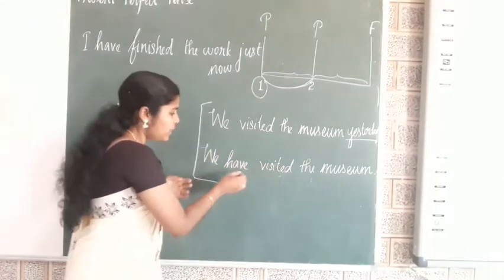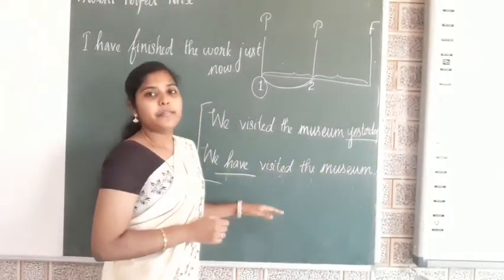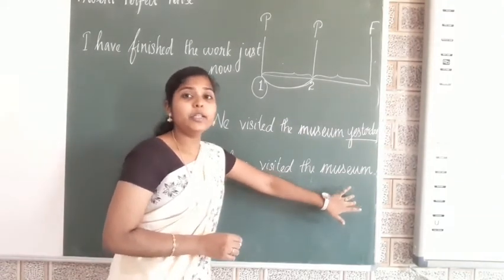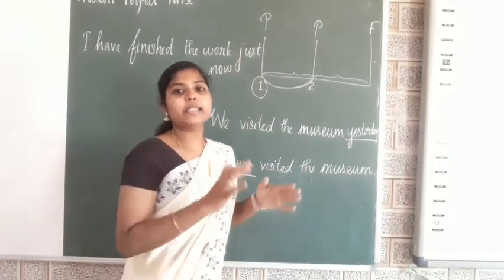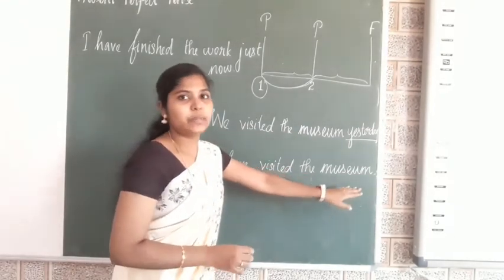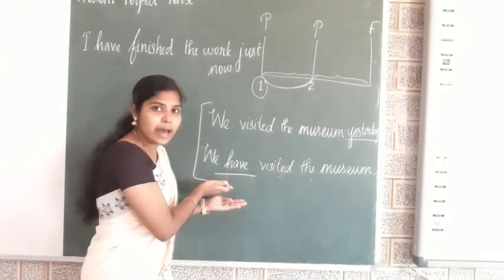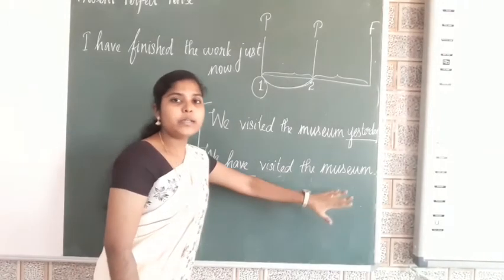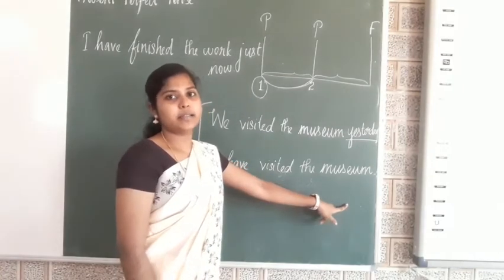Okay. We have visited the museum. This is perfect tense. How? Here they did not mention the time. So in present perfect tense, we cannot expect the time. We have visited the museum. This is a present perfect tense. We have the helping verb have plus past participle form of the verb. There is no specific time here. No definite time is mentioned in this sentence.